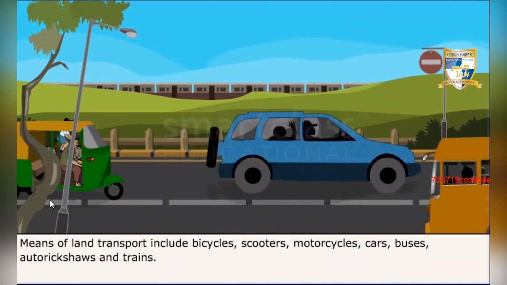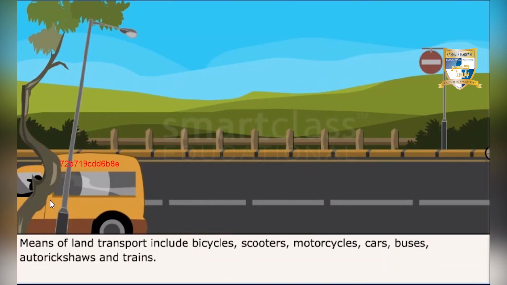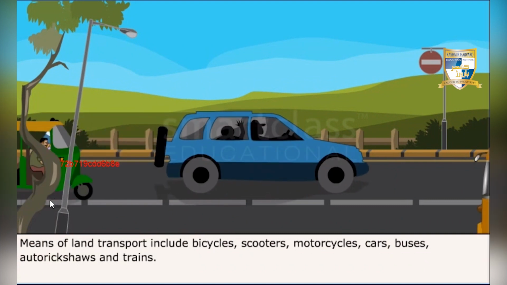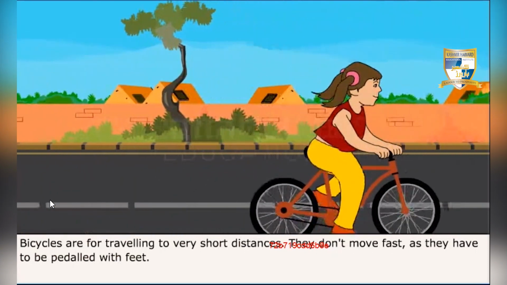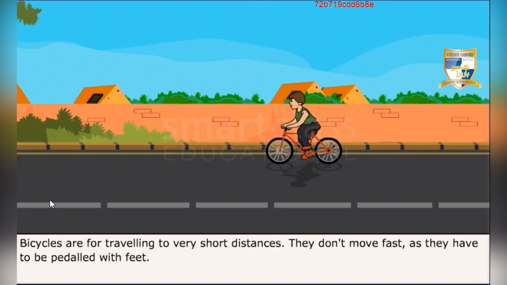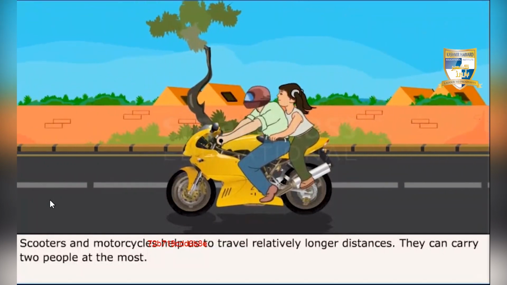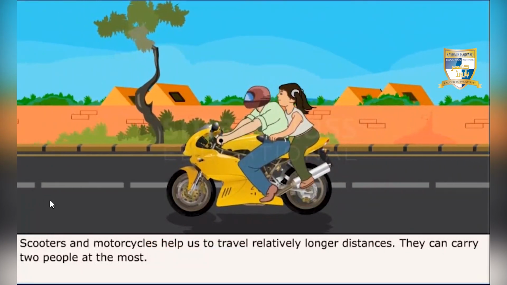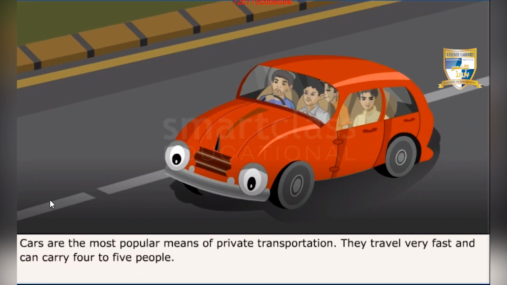Means of land transport include bicycle, scooters, motorcycles, car, buses, auto rickshaws, and trains. Bicycles are for traveling to very short distances. They don't move fast as they have to be pedaled with feet. Scooters and motorcycles help us to travel relatively longer distances. They can carry 2 people at the most. Cars are the most popular means of private transportation. They travel very fast and can carry 4 to 5 people.